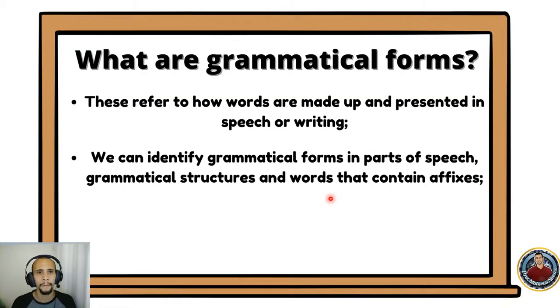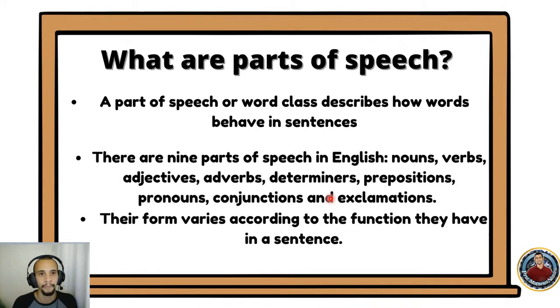But what are grammatical forms? These refer to how words are made up and presented in speech or writing. We can identify grammatical forms in parts of speech, grammatical structures, and words that contain affixes. Just to remind you, affixes could be prefixes, which come before the root of the word, or suffixes, which come after the root of the word.